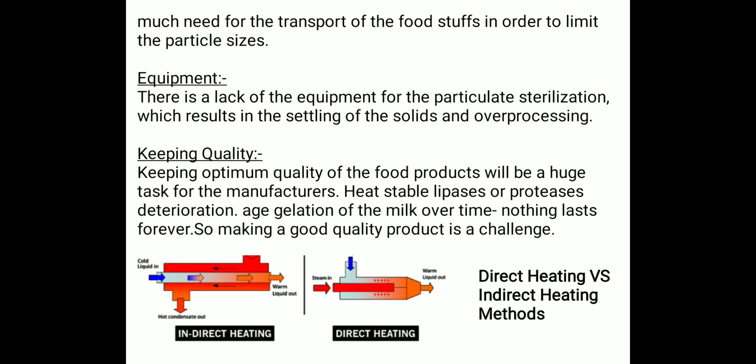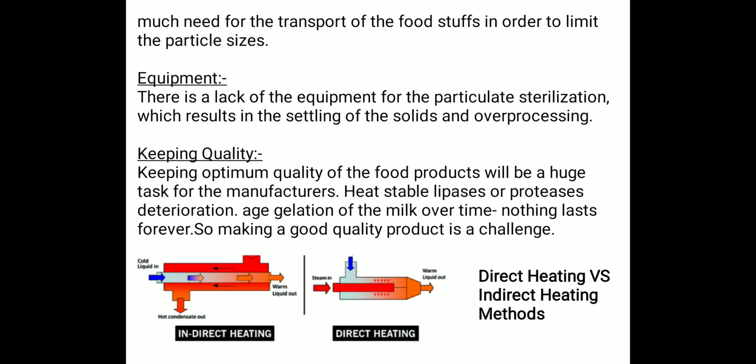And so in this, sometimes we have a lack of equipment for the particulate sterilization, which results in over processing. And after that, the other disadvantage is keeping quality. Keeping optimum quality of the food product will be a huge task for the manufacturers. So making a good quality product is a huge challenge in front of the food manufacturers or food companies.